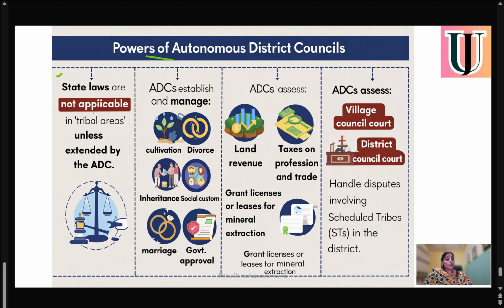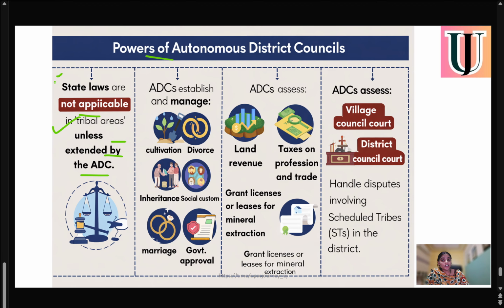And if these autonomous district councils are formed, they have powers. State laws are not applicable in tribal areas unless extended by the ADC. So first thing, if any autonomous district council is formed under the 6th Schedule, then state law will not be applicable in that tribal area unless it is extended by the autonomous district council.